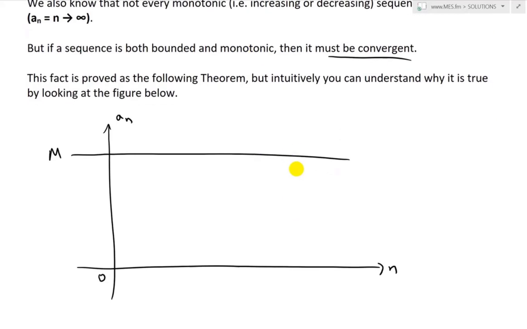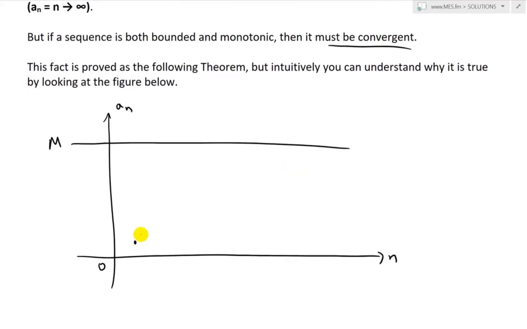It's monotonic, so let's assume it's increasing, going up like this. But because of the bound, it can't get past M, so there has to be a limit, L, where L could equal M if it has to, but it just can't be bigger than that. So it has to converge somewhere. It's bounded by L and M, and L could be M. It depends. And again, this is just for an increasing sequence.